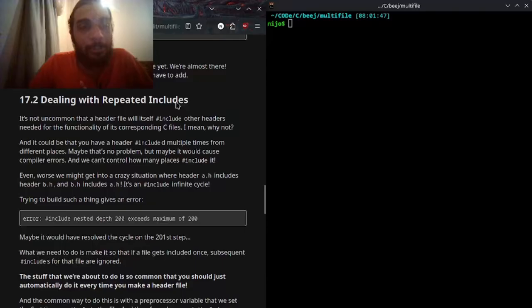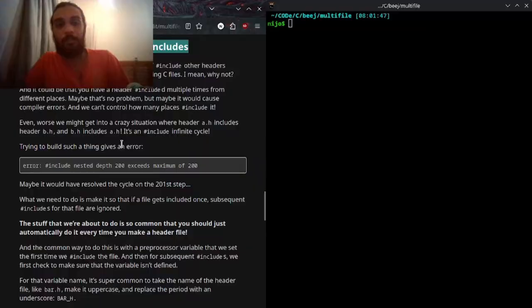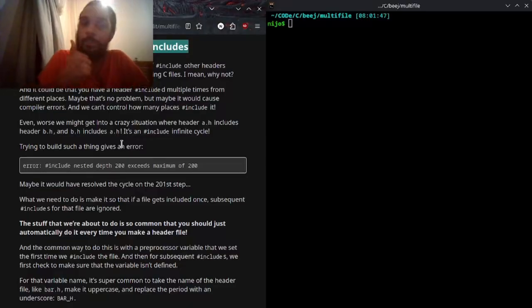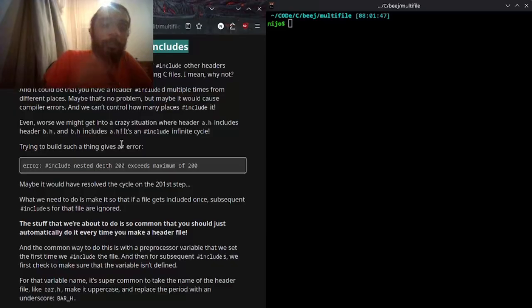So dealing with repeated includes. It's not uncommon that a header file will itself include other headers needed for the functionality of its corresponding C files. Great. I mean, why not? And it could be that you have a header hash included, a header hash included multiple times from different places. Or it could be that you have a header hash included multiple times from different places.